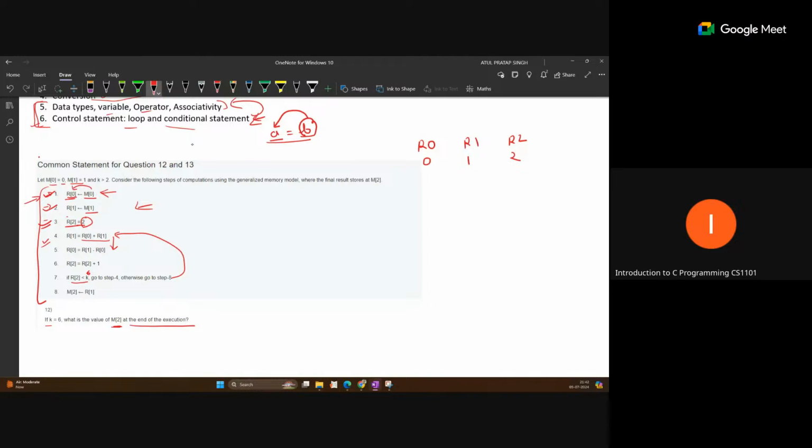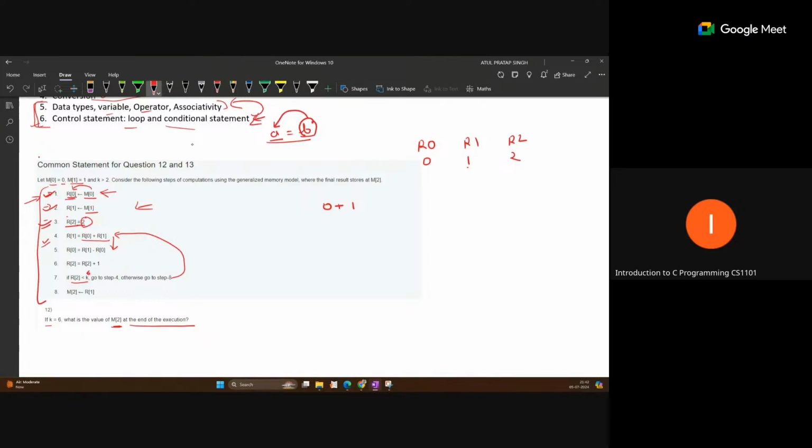What is the current value of R0? Always read the current value and update. R0 is now 0, and R1 is currently 1. So 0 plus 1, you will get 1, and 1 is stored to R1.